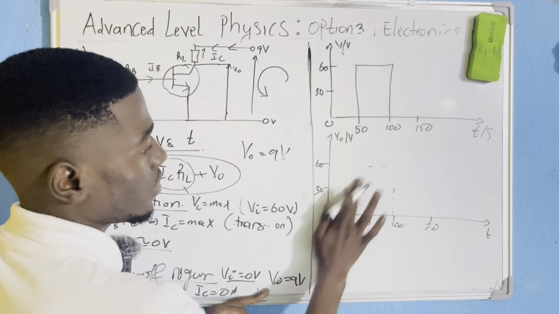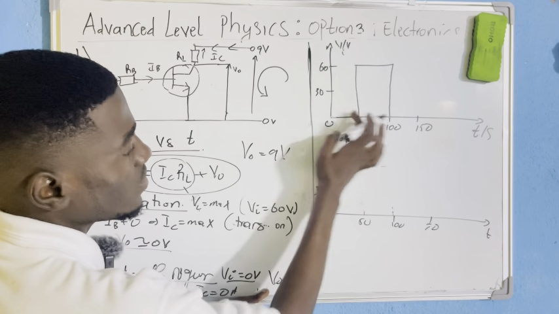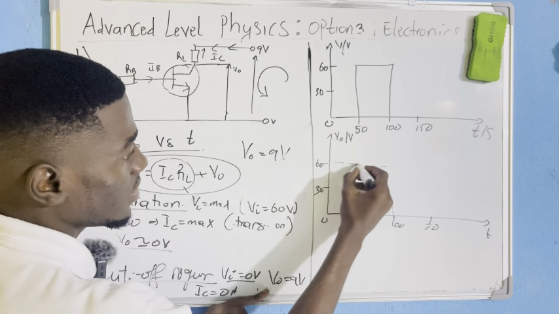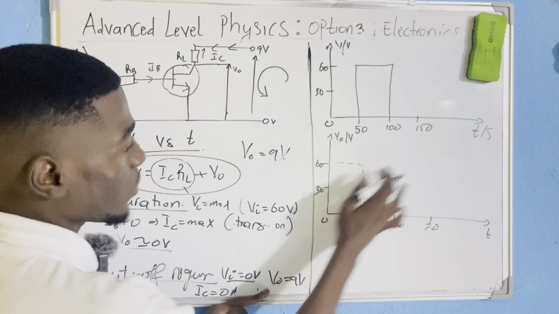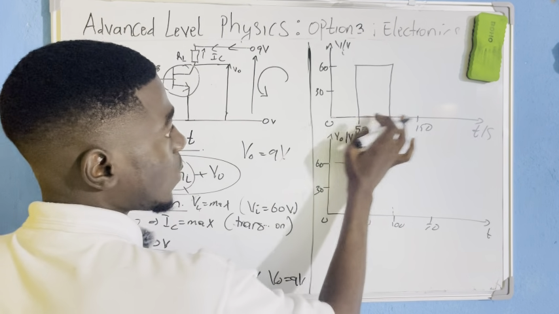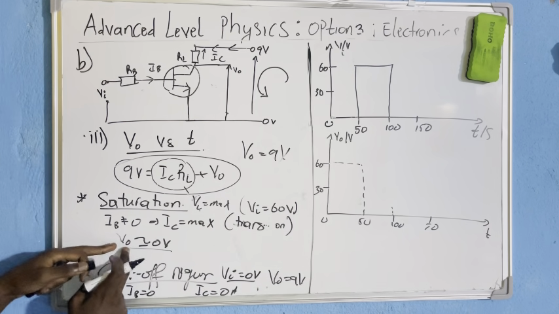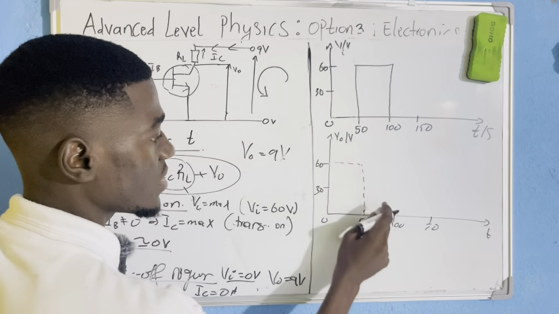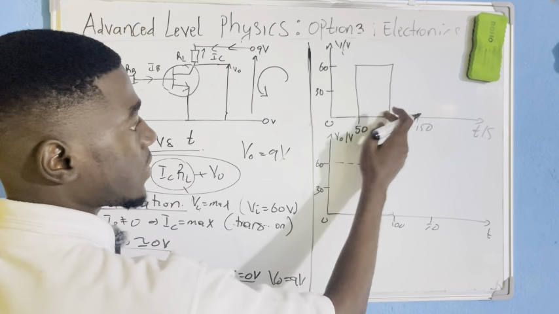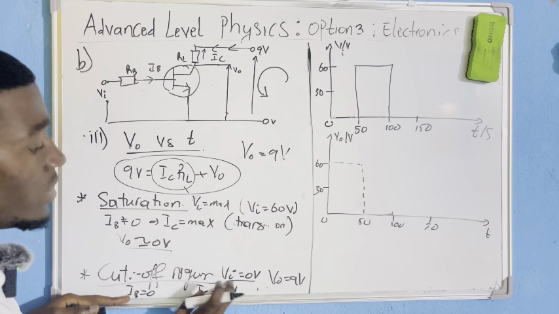This is the interval where V input is 0. So I will take the interval where V input is 0, but here V output will be maximum like this. Now, the interval where V input, from 50 to 100, is maximum. How is V output? V output is 0. It means I'll come back here. Now, the interval where this is minimum, I'll come back here. Minimum means that V input is 0.